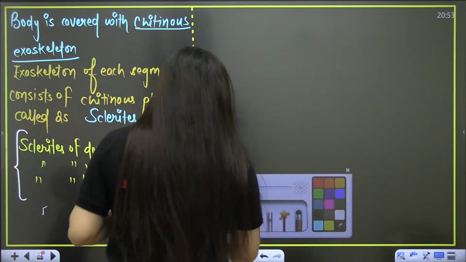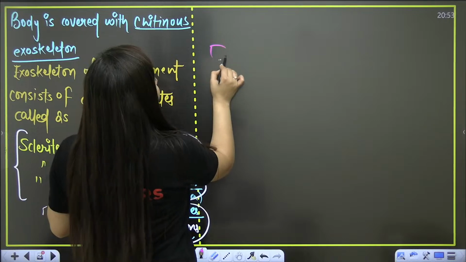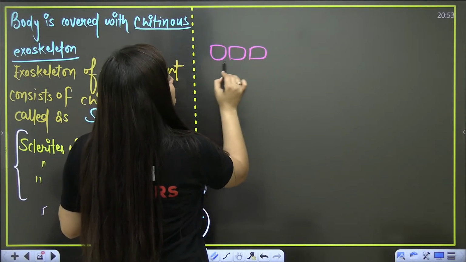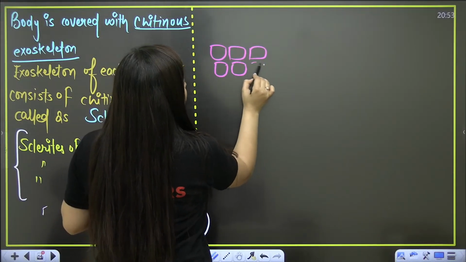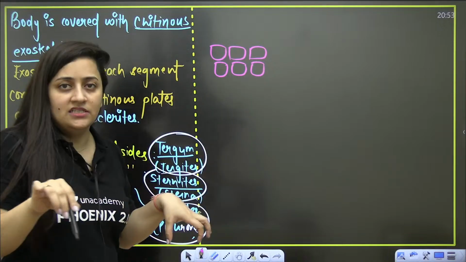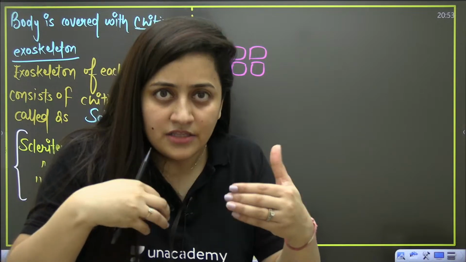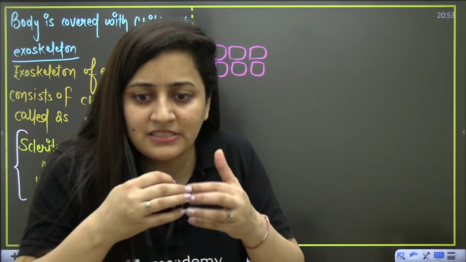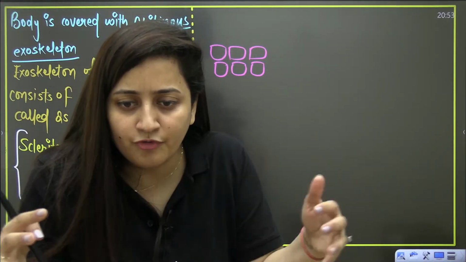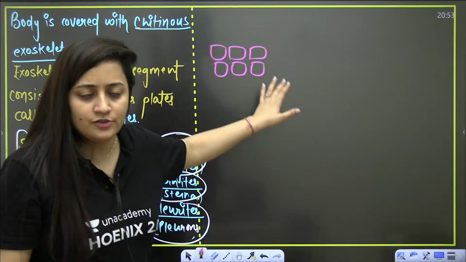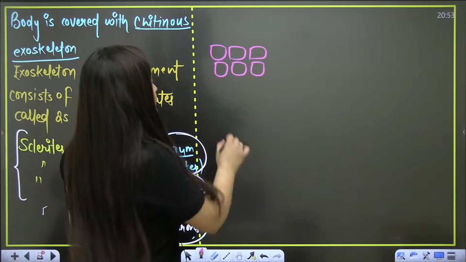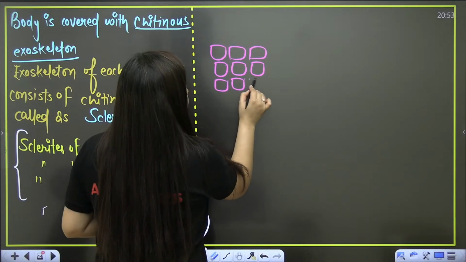So this part is clear. Now, bache, how are these chitinous plates fixed? Like the example of tiles I gave you, we have to fix them. There should be some cementing material in between which is going to fix those tiles. So in the case of these chitinous plates also, they will be fixed. How?